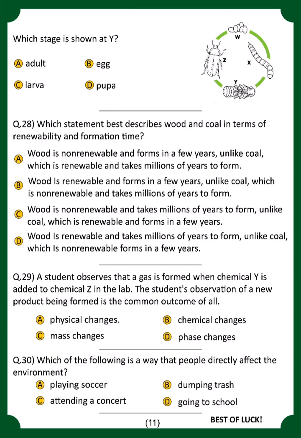Okay, next question. Question number 30. Which of the following is a way that people directly affect the environment? For that, option number B is correct. That is dumping trash. That is obviously how people are directly affecting the environment.